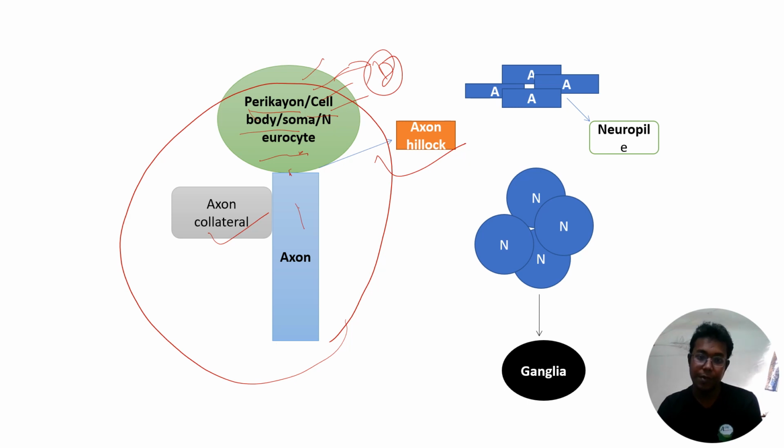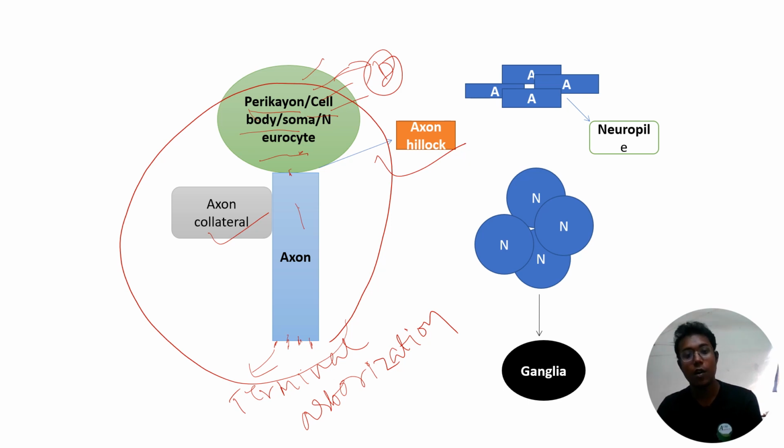And the tip of each branch, or the tip of the structure, is called your terminal arborization. Then also, this terminal arborization can be present either in the axon, the axon collateral, or the dendron. This is the schematic diagram. You just have to remember this diagram.